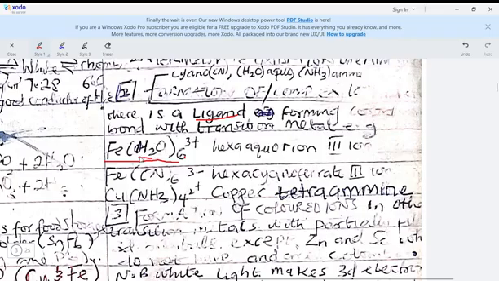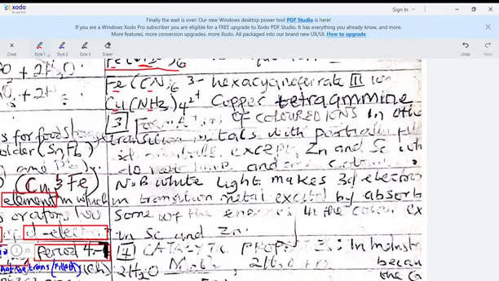This is a complex compound formed using the transition metal ion. Also, that same transition metal ion can be used for the hexacyanoferrate(III) ion, whereby we use iron as the transition metal and the ligand is there. Cyano is the ligand, just like aqua here is the ligand. Also, if you look at copper tetraammine, that's another complex substance formed using copper, which is one of the transition metals, where ammonia represents the ligand. So this is copper tetraammine, another complex compound.